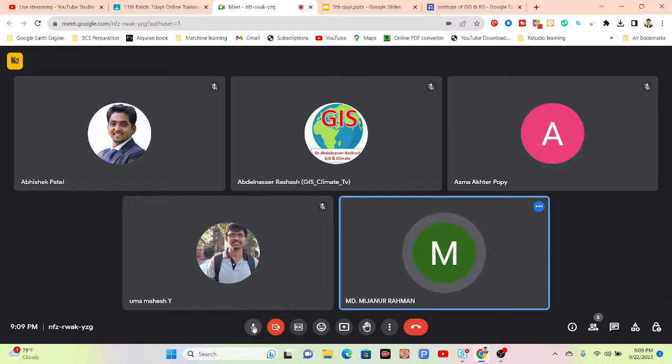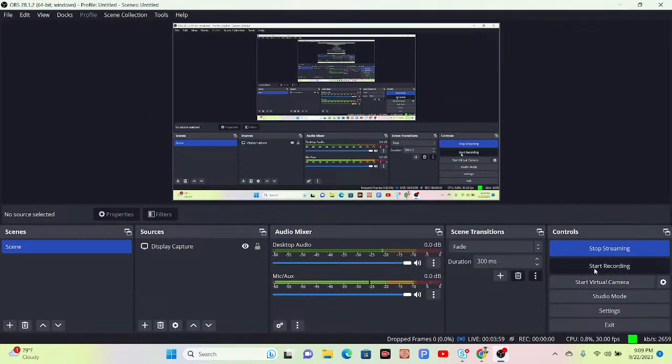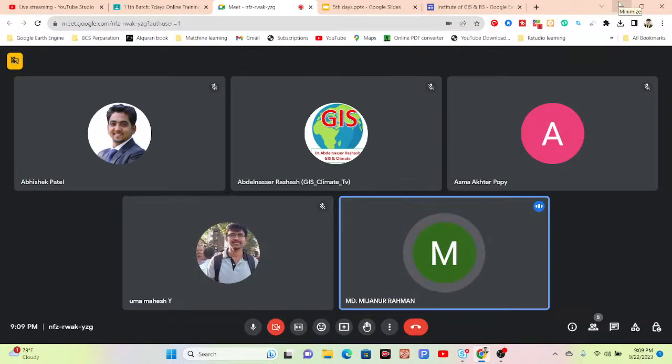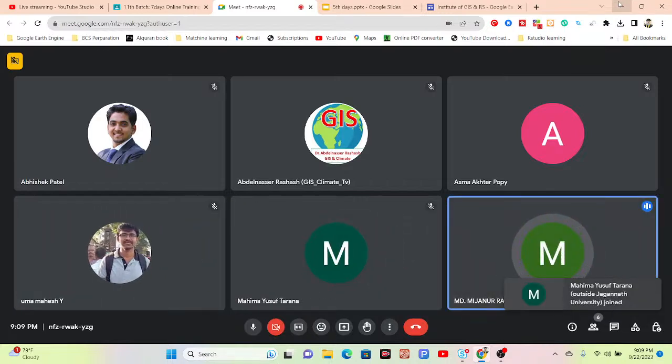Okay, so now we'll start our today's session. Today is our fifth class, and mainly today I will discuss air quality monitoring: how we can easily monitor different types of air quality parameters such as nitrogen dioxide, sulfur dioxide, methane, as well as carbon monoxide. How can we monitor these air quality parameters using Google Earth Engine, as well as different types of analysis for these parameters.